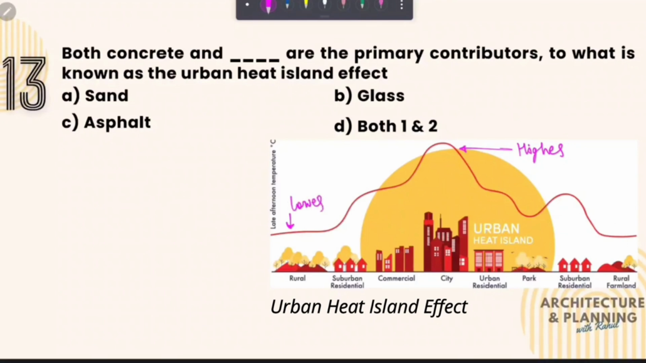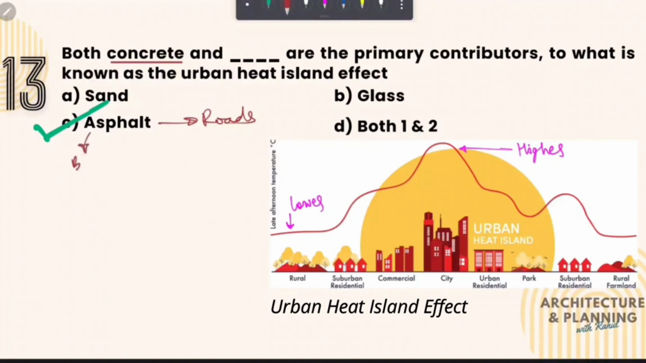And this generally happens because of the materials widely used in urban areas. And apart from concrete, asphalt is the material which is widely used for the construction of roads, and it is one of the primary contributors to the urban heat island effect. Therefore the correct answer of this question is option number C, asphalt. Just like urban heat island effect, there is another phenomenon called urban cool island effect, and it is exactly opposite to urban heat island effect.